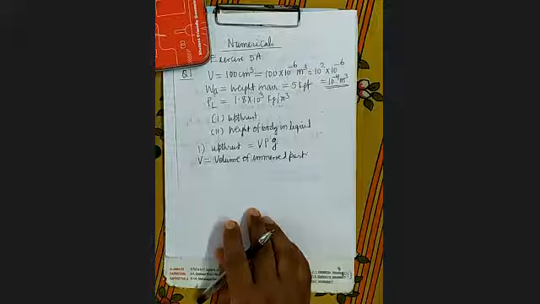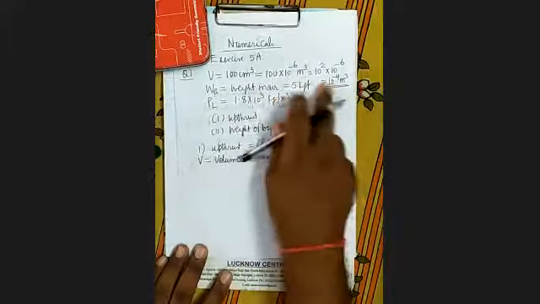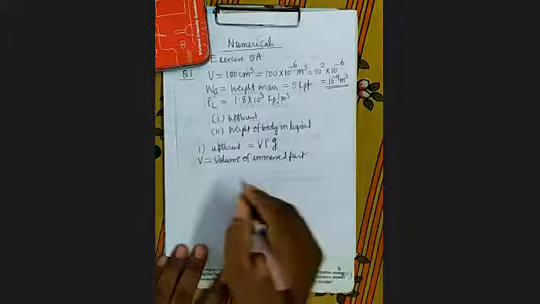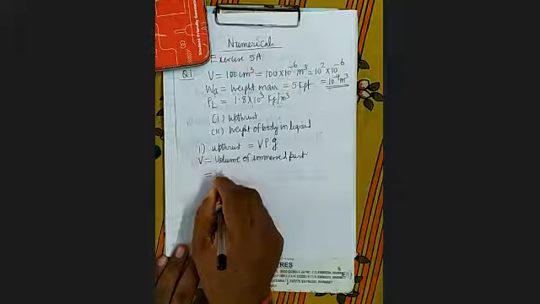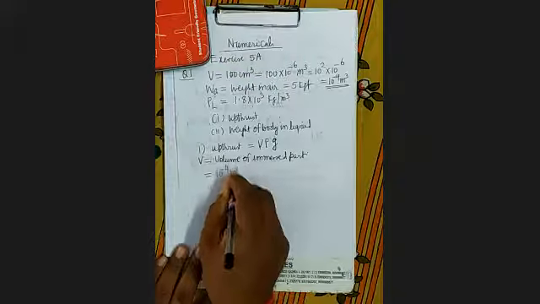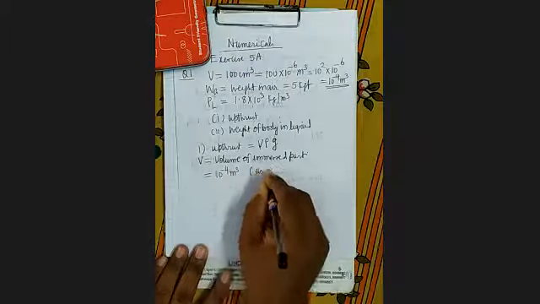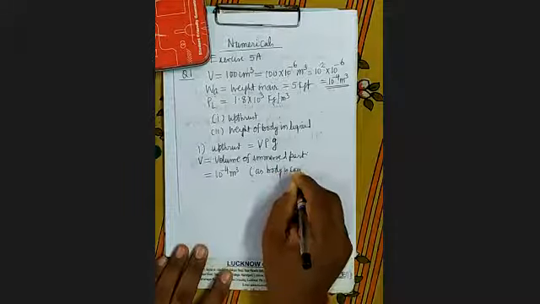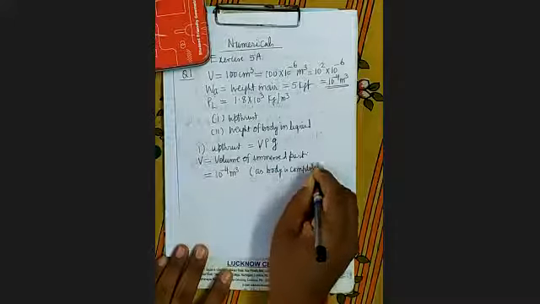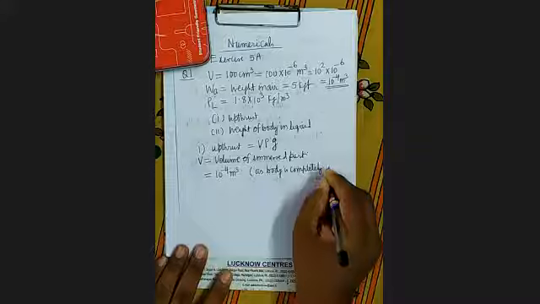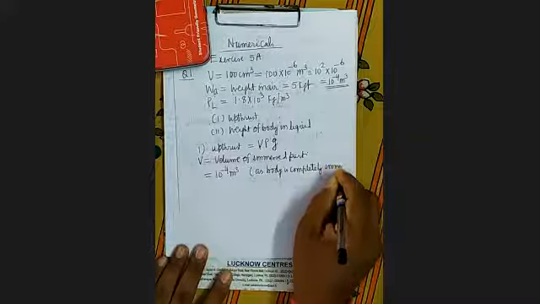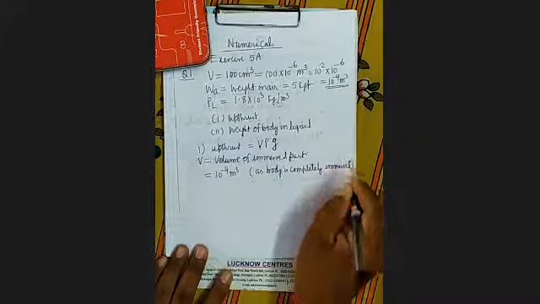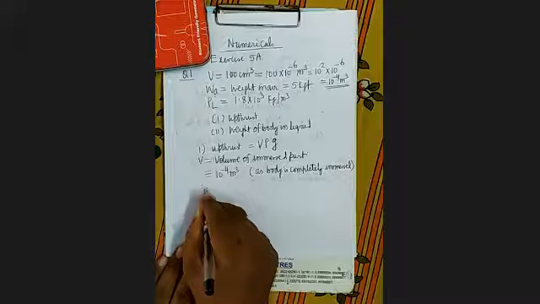Completely immersed means it will be 10 to the power minus 4 meter cube. The body is completely immersed. It is clear?